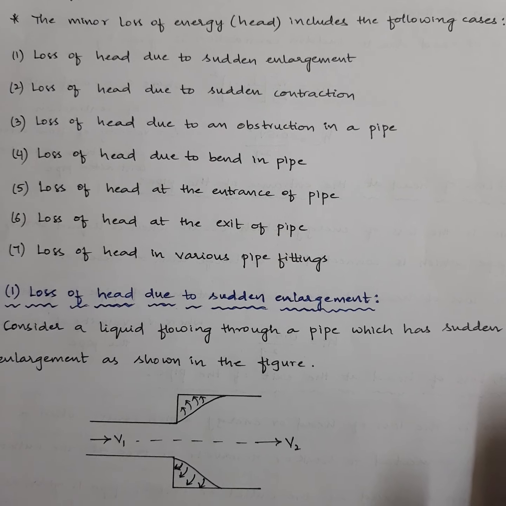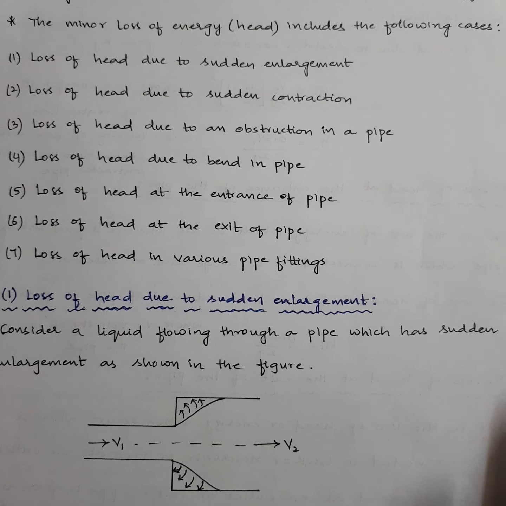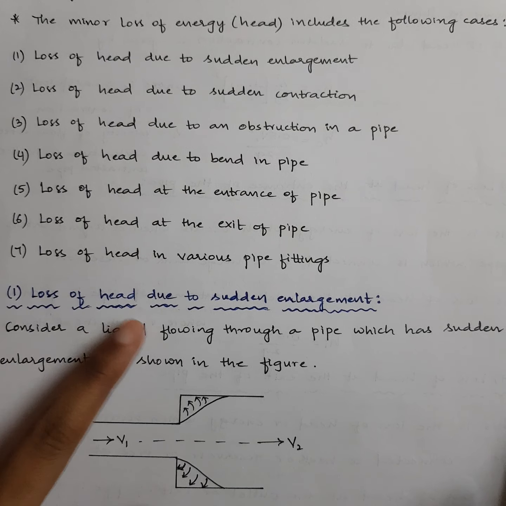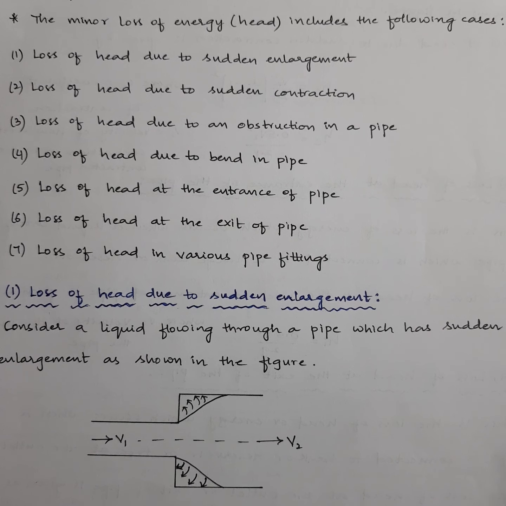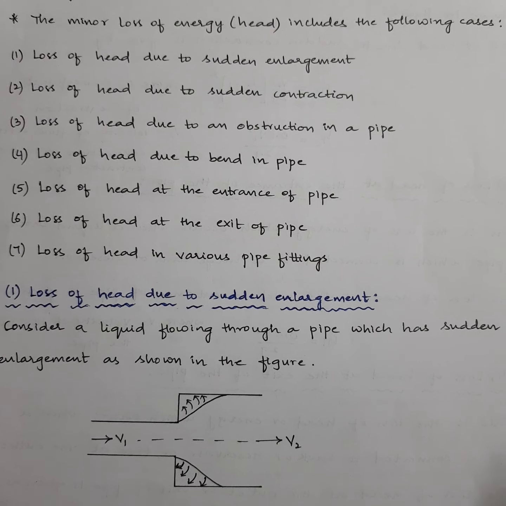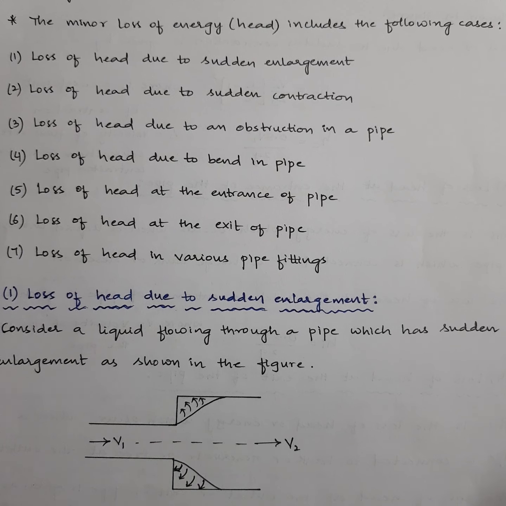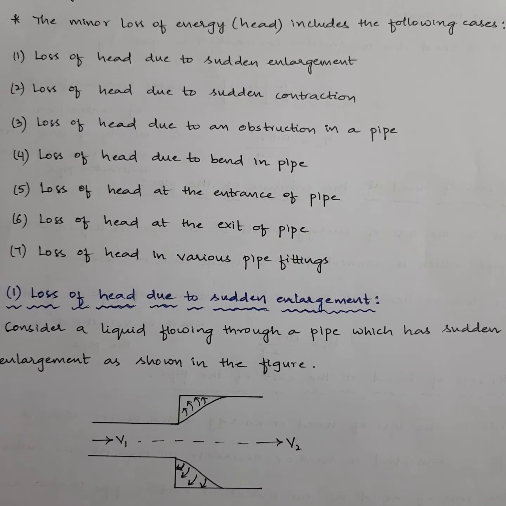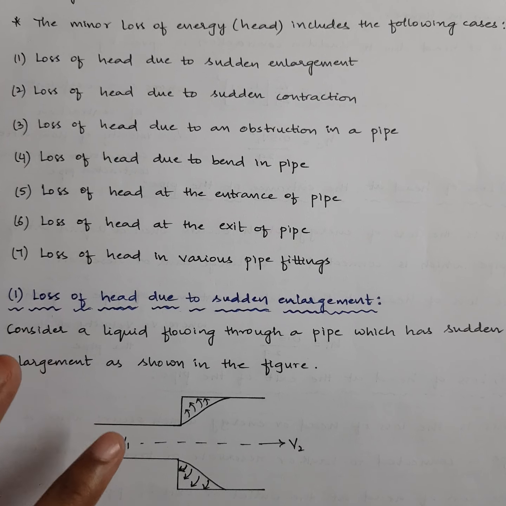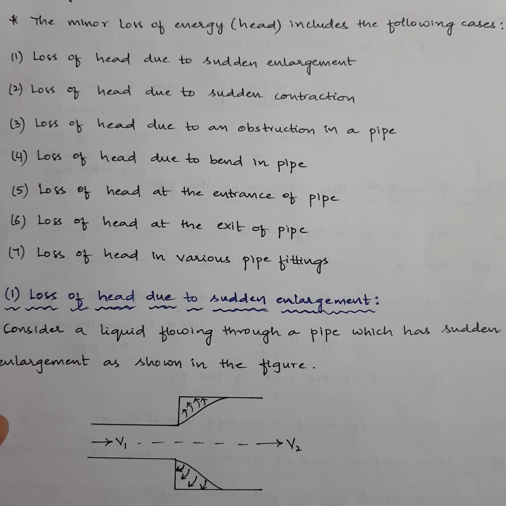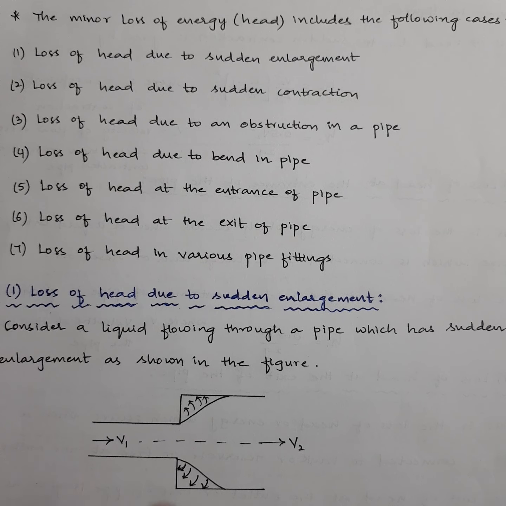Why? Because they are called minor losses, it doesn't mean that you can neglect them. You will get numericals related to minor losses, which generally people neglect. They think, okay, major loss is sufficient, Darcy-Weisbach equation is sufficient, Chezy's formula is sufficient. No, minor losses also carry the same weightage, so you need to solve for minor losses also. Related to all the 7 cases, I'll be trying to solve numericals on minor losses.